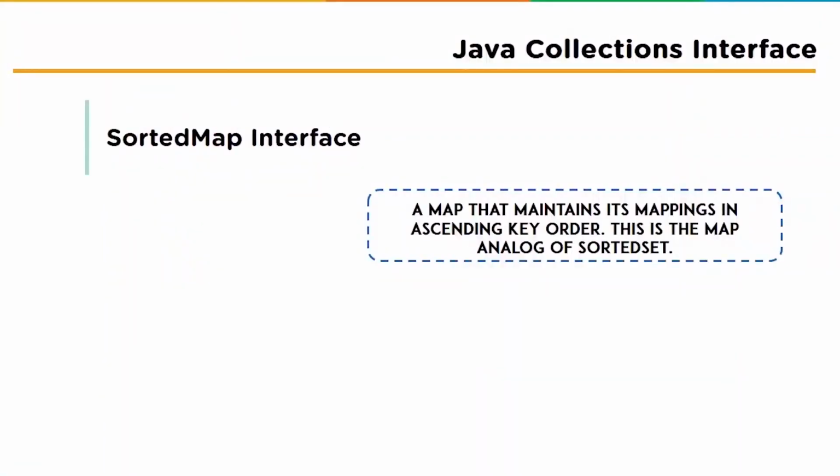So the last one in the interfaces is the sorted map interface, a map that maintains its mapping in ascending key order. This is the map analog of sorted set. Sorted maps are used for naturally ordered collections of key value pairs such as dictionaries and telephone directories. Now for a better understanding, let's check out an example based on the sorted map interface.